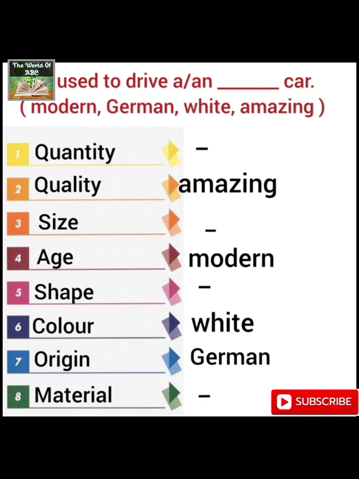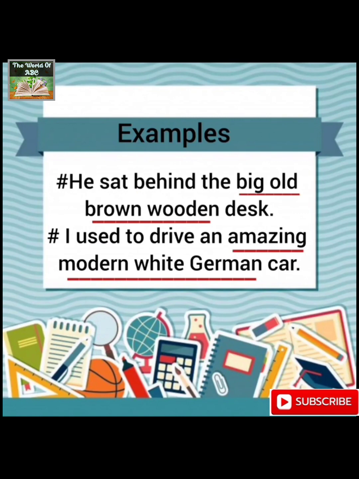Then I have to talk about age. According to age, modern is considered at this place. The next is shape, but in the options shape is not mentioned. So I'll go for the color, and color is there, that is white. Then I have to think about origin, and origin is also there, that is German. Material is not there, so my sentence is complete here. I used to drive an amazing, modern, white, German car.